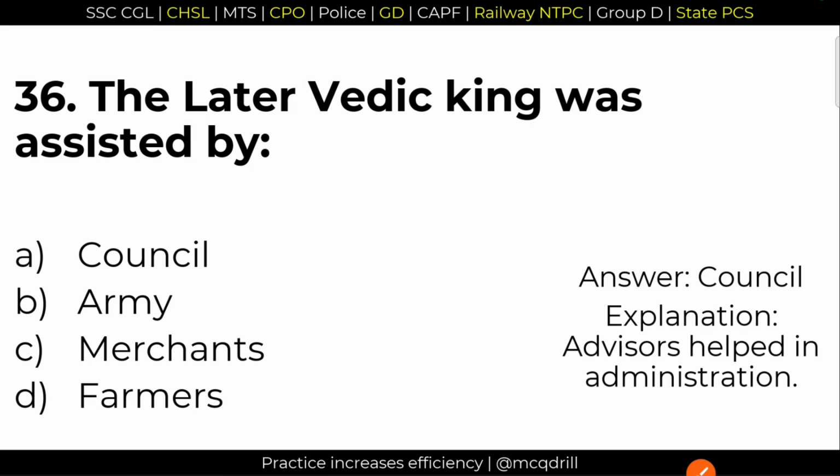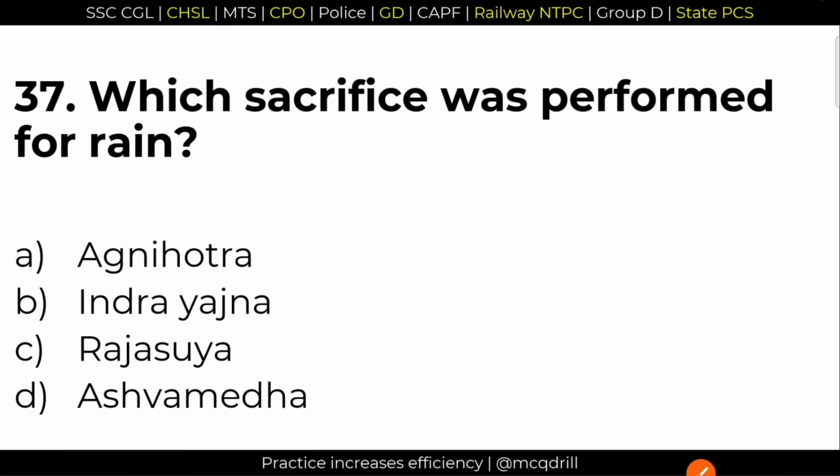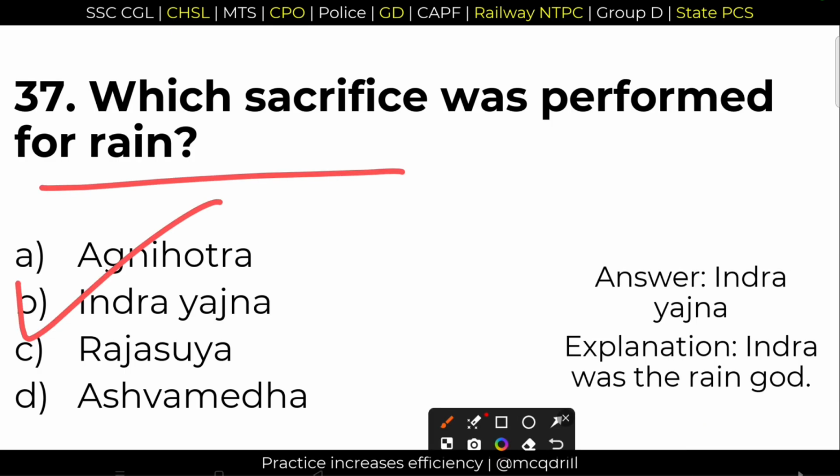Next question 37. Which sacrifice was performed for rain? Answer should be Indra Yajna. Indra Yajna was performed for rain. Option B is the right answer.